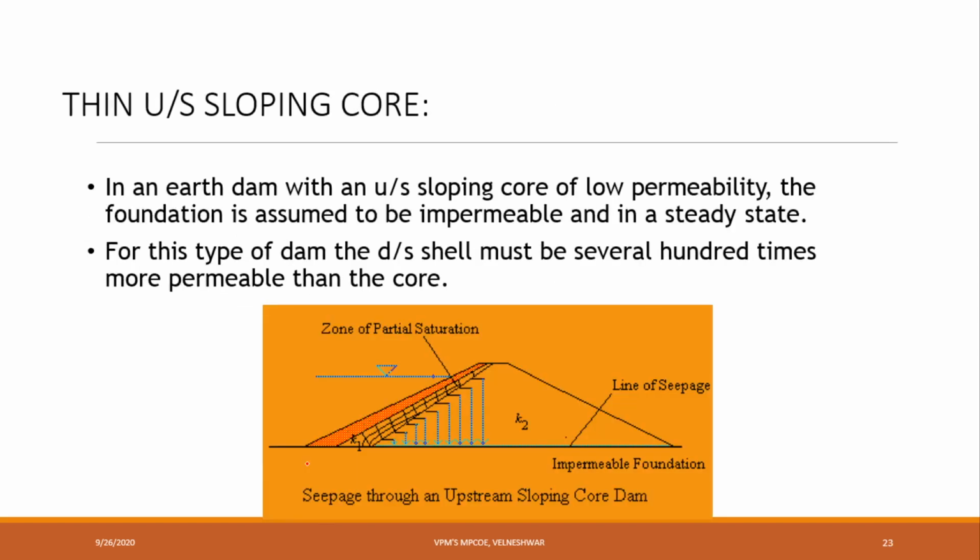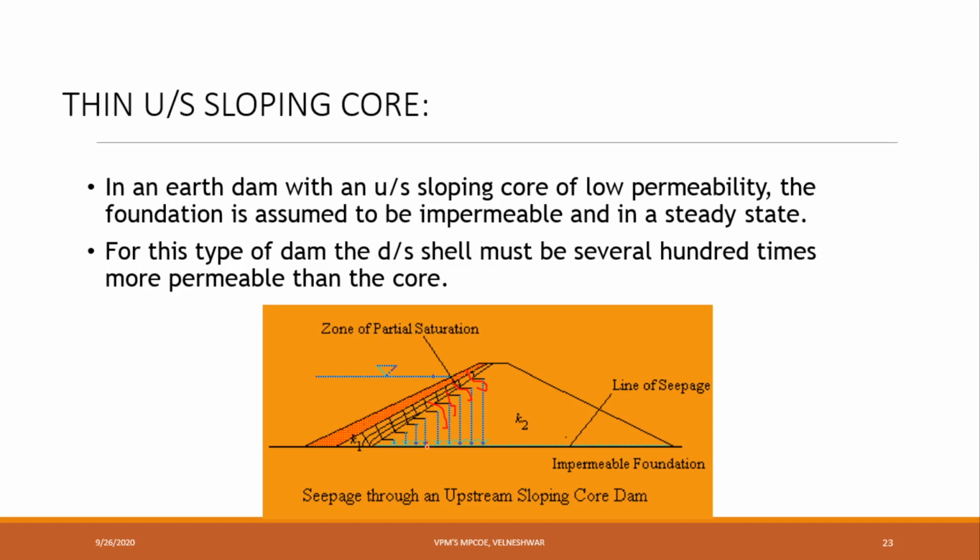Okay. Next, upstream sloping core. In this part, we can see the upstream sloping core. Here, what is happening? Normally, soil is there. Okay, to that soil, saturation means zone of partial saturation, for suppose at the upstream side water will be observed. Okay, to this what will happen, leakage may come like this, it may come like this, like this, like this.